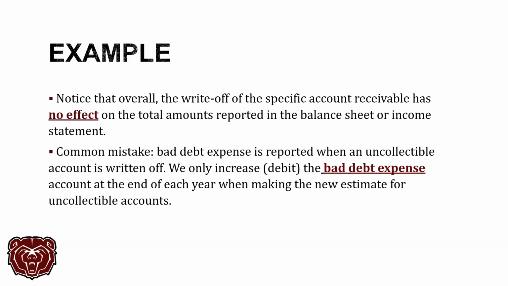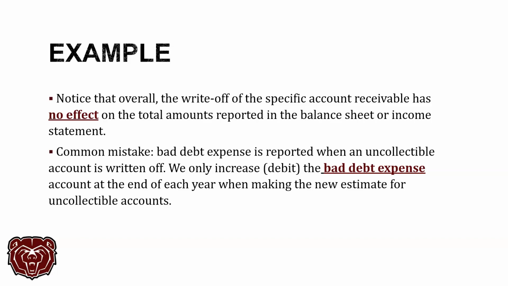Okay, so notice that overall, the write-off of that specific AR has no effect on the total amounts reported in the balance sheet or the income statement. Okay, the common mistake is thinking that bad debt expense is reported when an uncollectible account is written off. That's not the case. That's what we call the direct write-off method. We do not use it in accrual accounting.